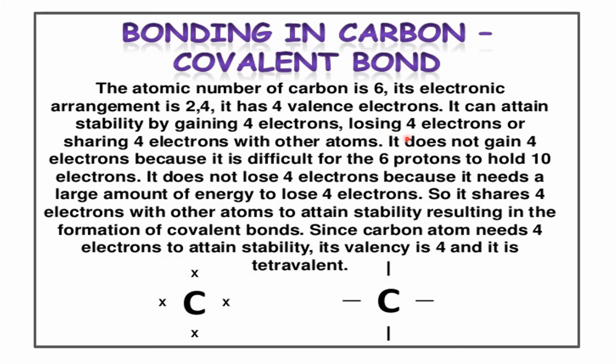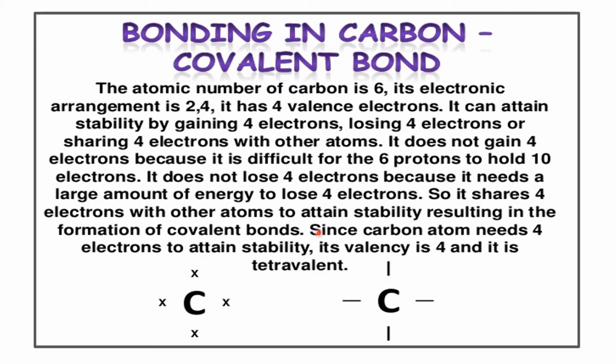So, the options for a carbon atom are either to gain 4 electrons, to lose 4 electrons, or else to share these 4 electrons with another atom. It does not gain 4 electrons because it's difficult for the 6 protons to hold 10 electrons. At the same time it does not lose 4 electrons because it needs a larger amount of energy to lose them. So it tries to share 4 electrons with the other atom to attain stability, resulting in the formation of covalent bonds.